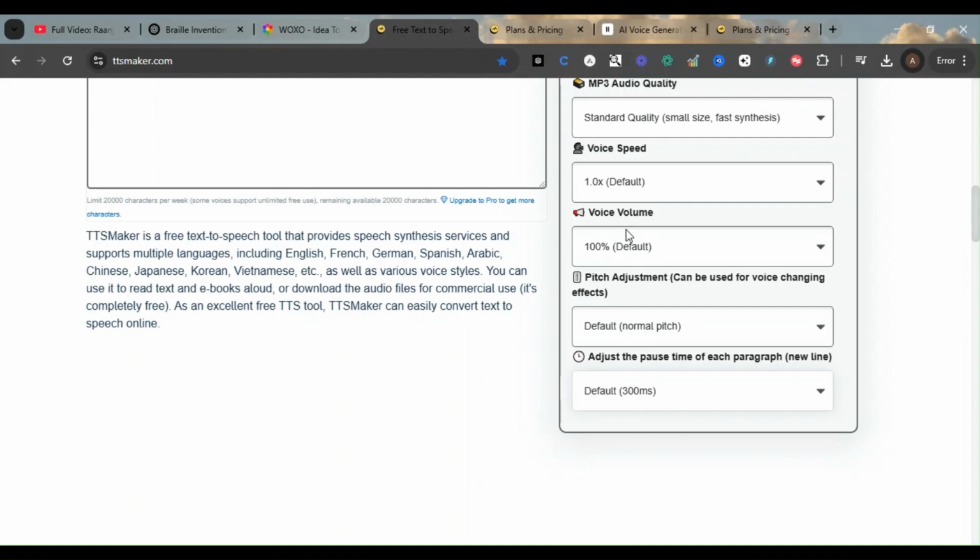If you set zero, that will eliminate the pause, and once one paragraph is finished, it will automatically start the next paragraph without any pause. It is better to have some pause, that's why the default is 300 milliseconds. That is the best way.